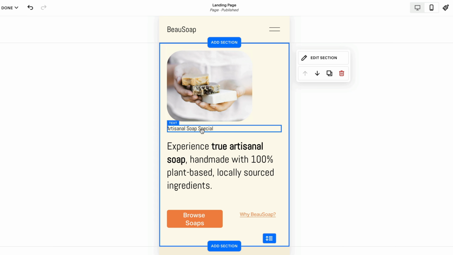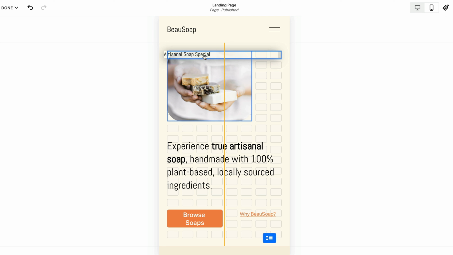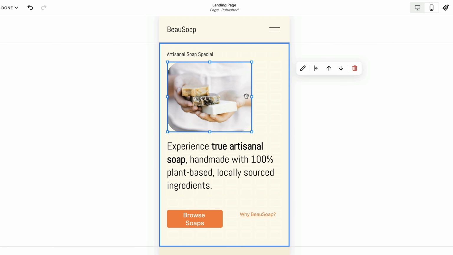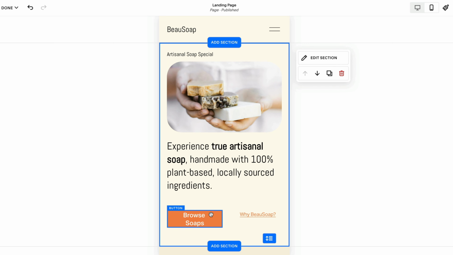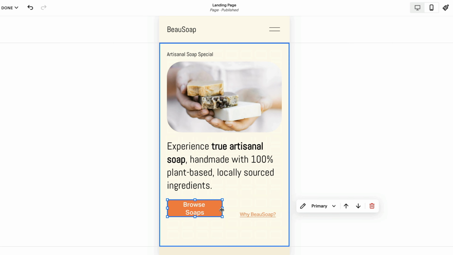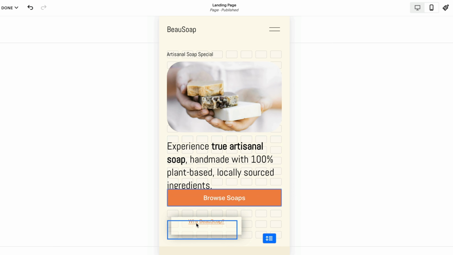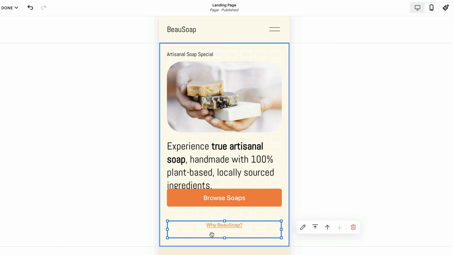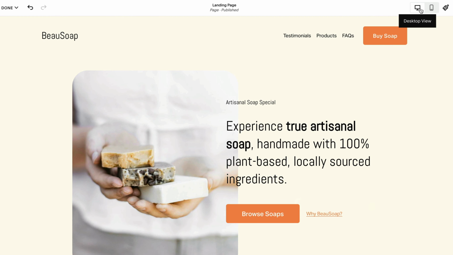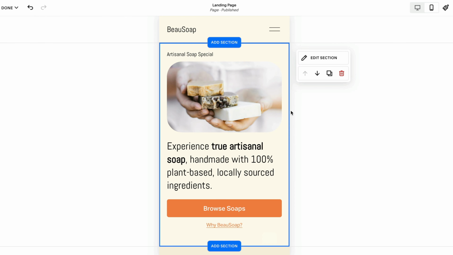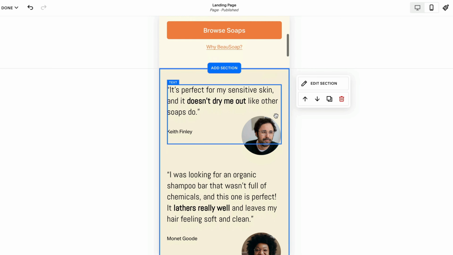So what I'd like is the artisanal soap special to be at the top. So I'm going to drag that to the top, image down. Look how easy it is to snap to the grid. And this is fine, but I want this button to be the full width of the mobile device. You just drag it out, drag to the top. Look how easy it is. You can just scroll, move it up and down. Perfect. So just want to take note here, look at desktop view, completely unchanged, and mobile view has its own assigned style.